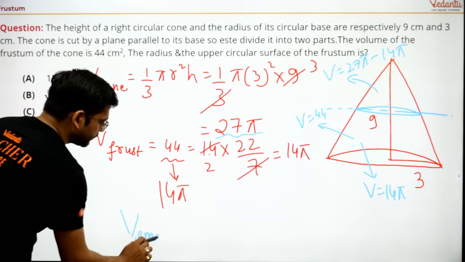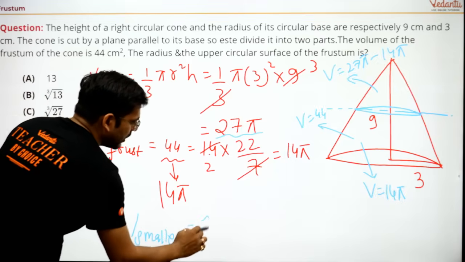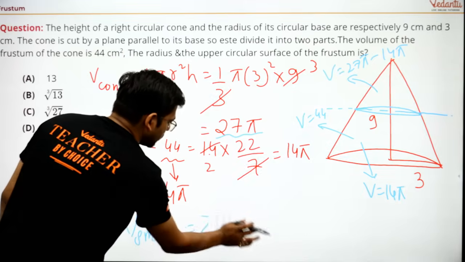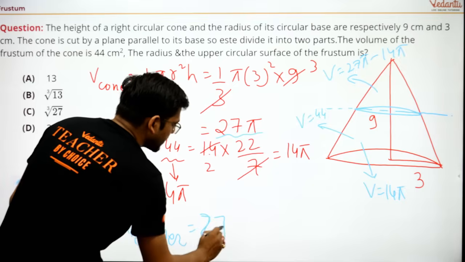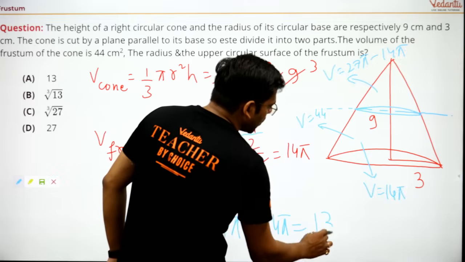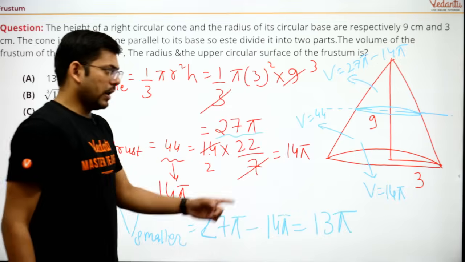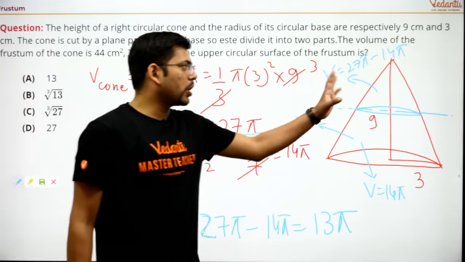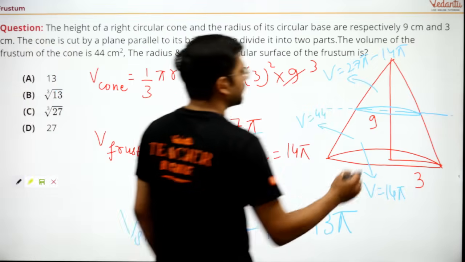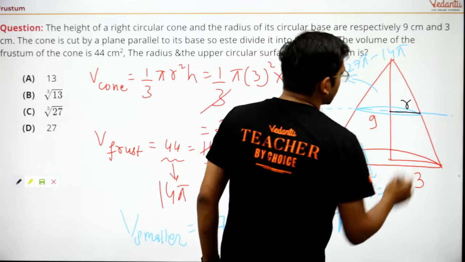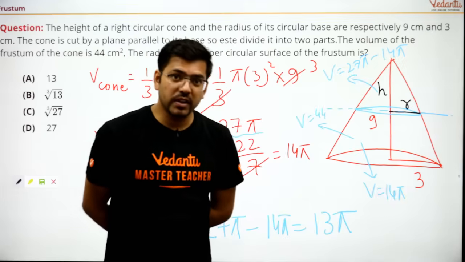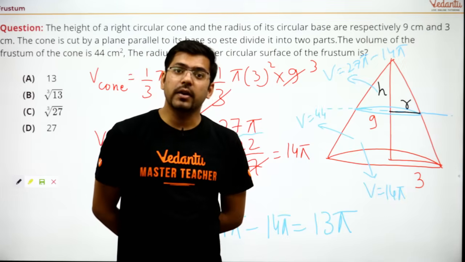Volume of the smaller cone is 27 pi minus 14 pi, that is equal to 13 pi. Okay, now see, I have got the volume of the smaller cone, and why I am trying to get the volume of the smaller cone, I'll tell you this also. See, here we have a radius, let's suppose r, and here we have a height, let's suppose h. Now we do not know even the height or the radius. So how will we get it?